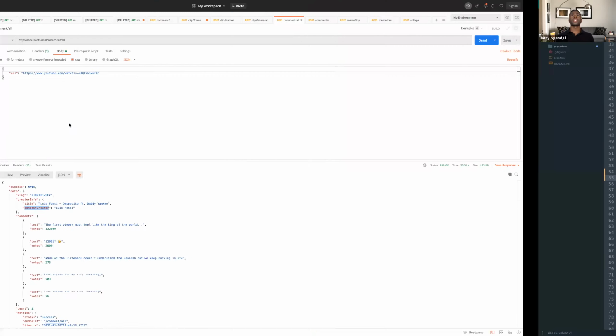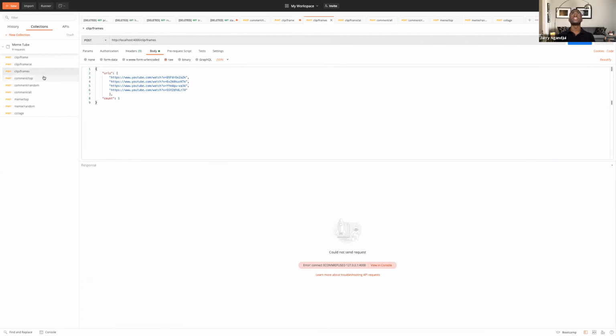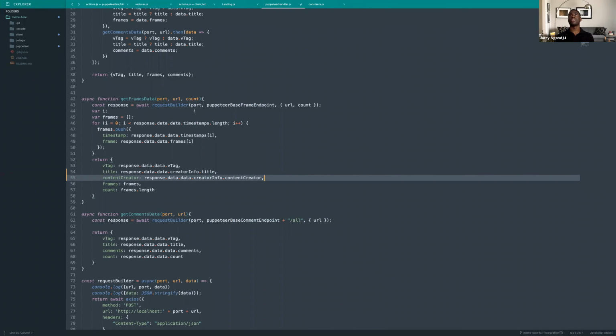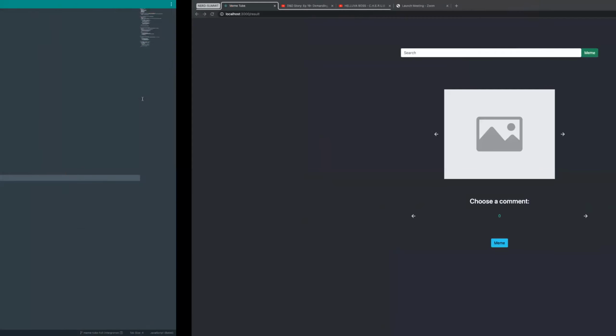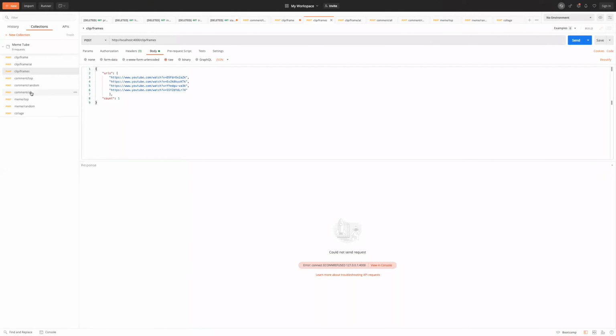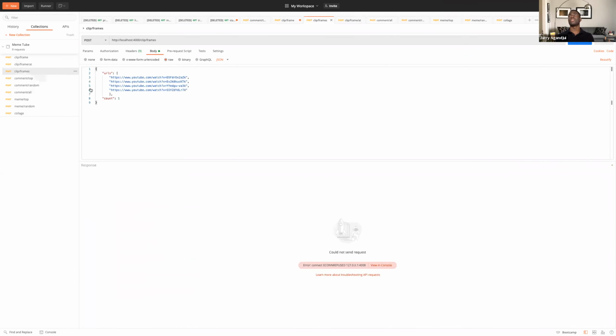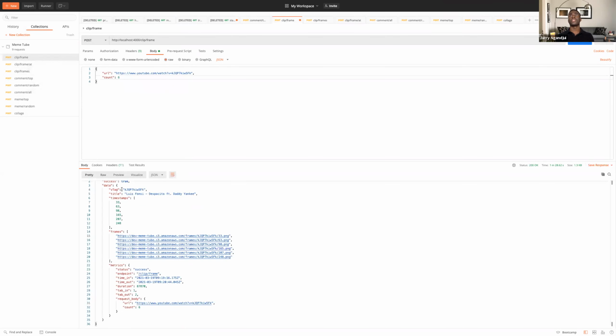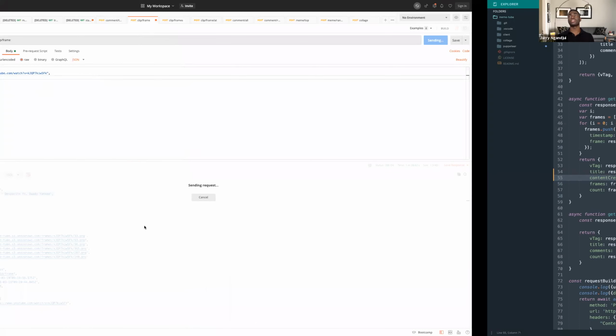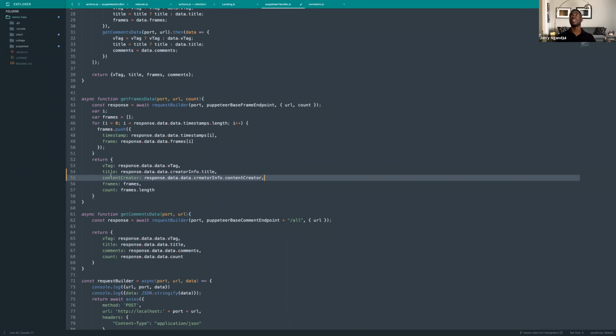Let's just go ahead and make sure one more thing. So this request is coming off the frames endpoint. But what we did test with was the comments endpoint. We did not run the frames endpoint. So the frames endpoint looks like it's still outdated. So I'm running it in the background just to make sure it picks up the new values. So when we run this in the front end, we don't have any errors. Okay, so that's happening for that.